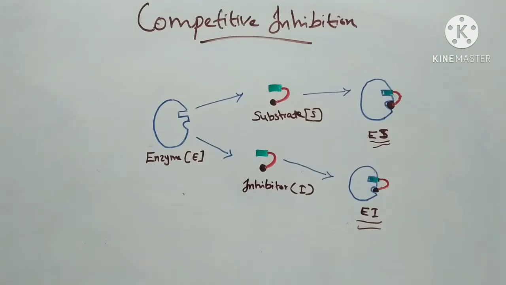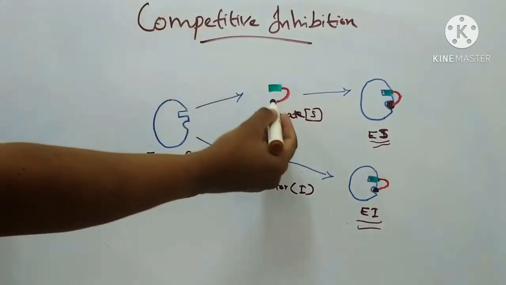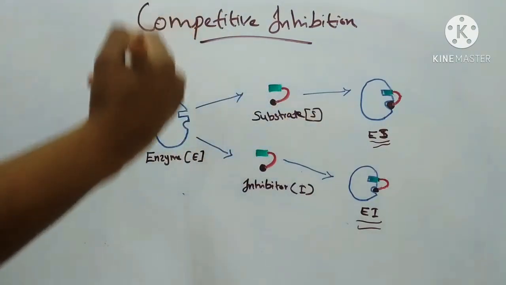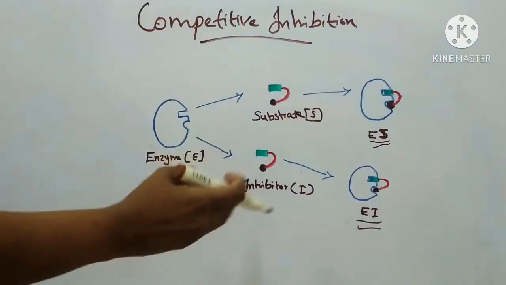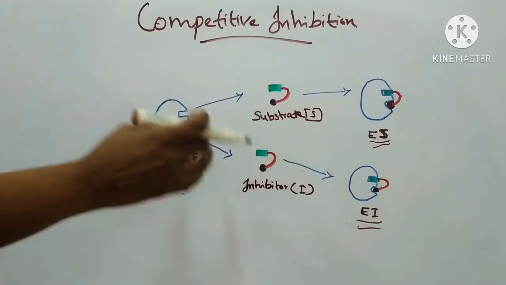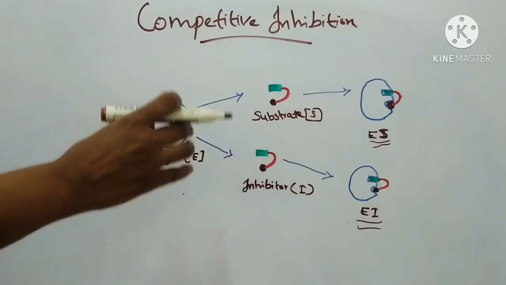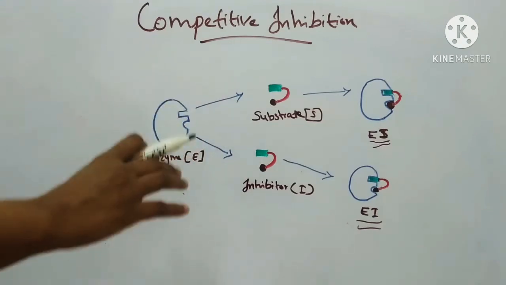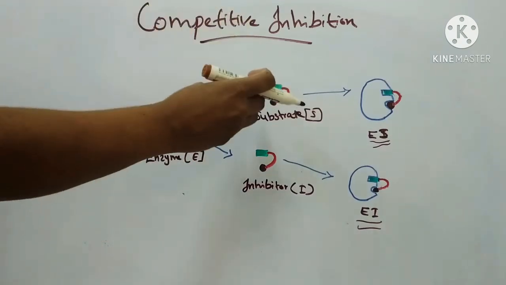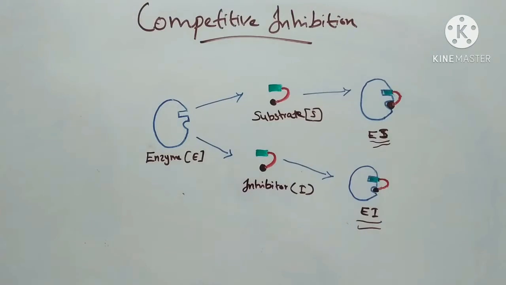The affinity of substrate for the enzyme is progressively decreased with the increase in concentration of inhibitor. So, if the concentration of inhibitor increases, it will decrease the affinity of substrate towards the enzyme.